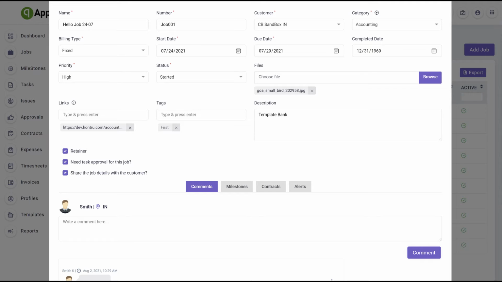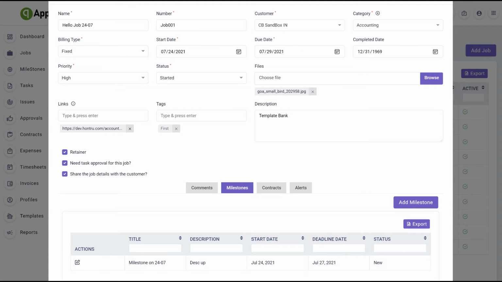How to add new jobs. On the top right corner of the window, you will find the Add Jobs button. Click on it and it will redirect you to a new page where you need to fill in all the fields/information and save the job by clicking on the Save and Continue or Save and Close button.